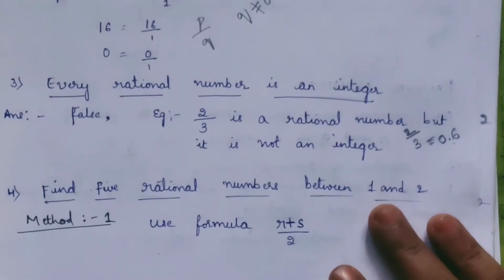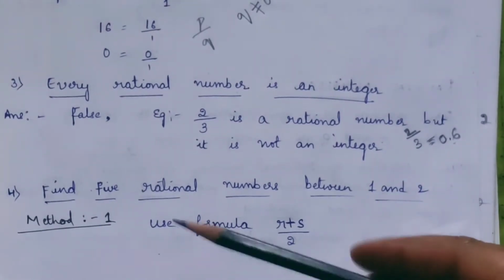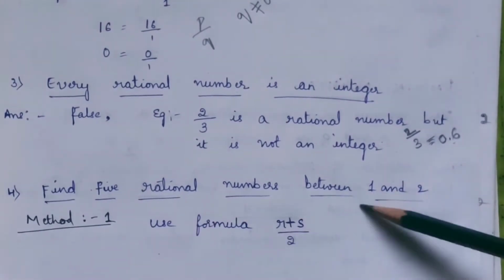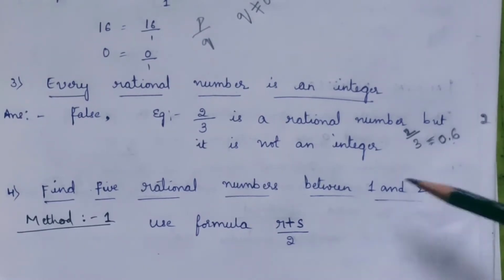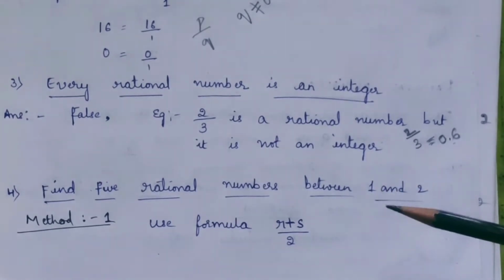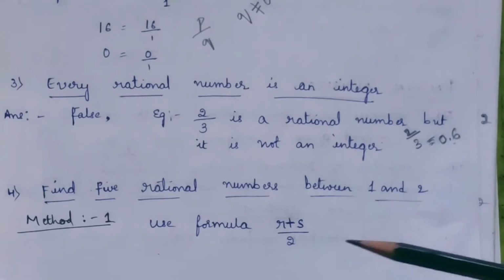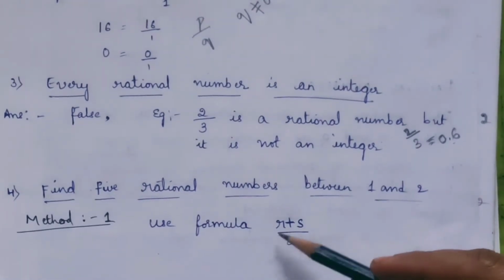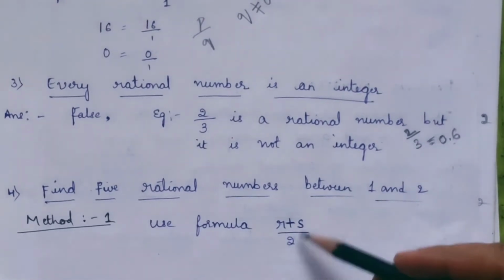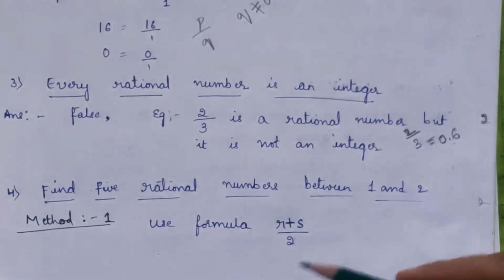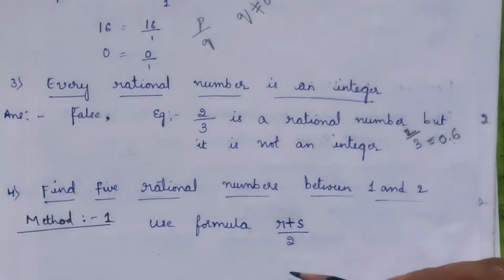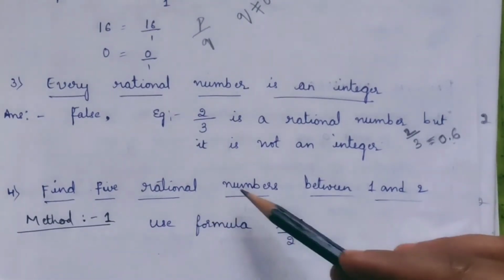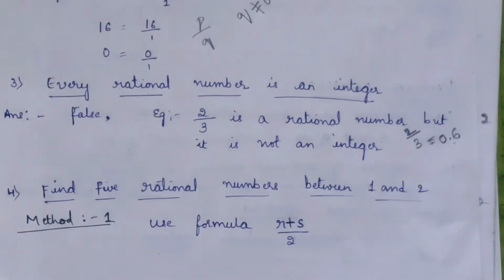The next one is, find 5 rational numbers between 1 and 2. Between 1 and 2, you have to find 5 rational numbers. In order to find the 5 rational numbers, we have 2 methods. One is by using the formula (r plus s) by 2. You can make use of this formula and find the rational numbers between 1 and 2. How? I'll just brief out.